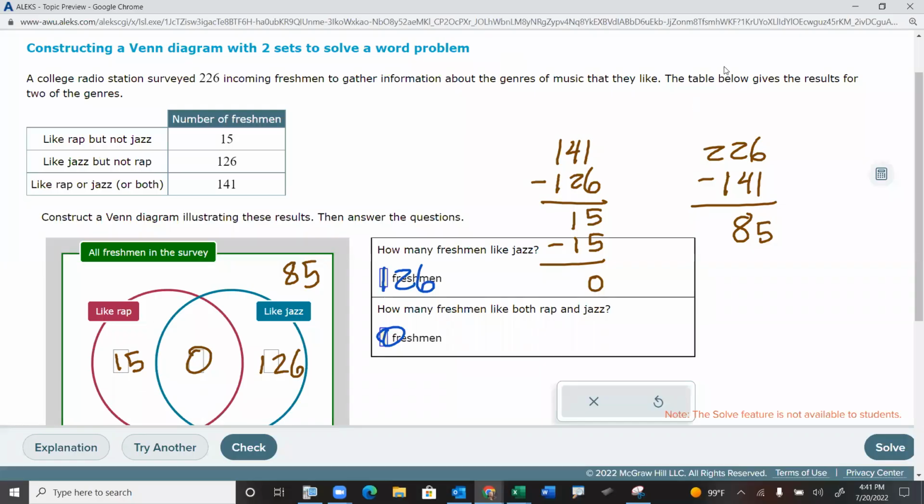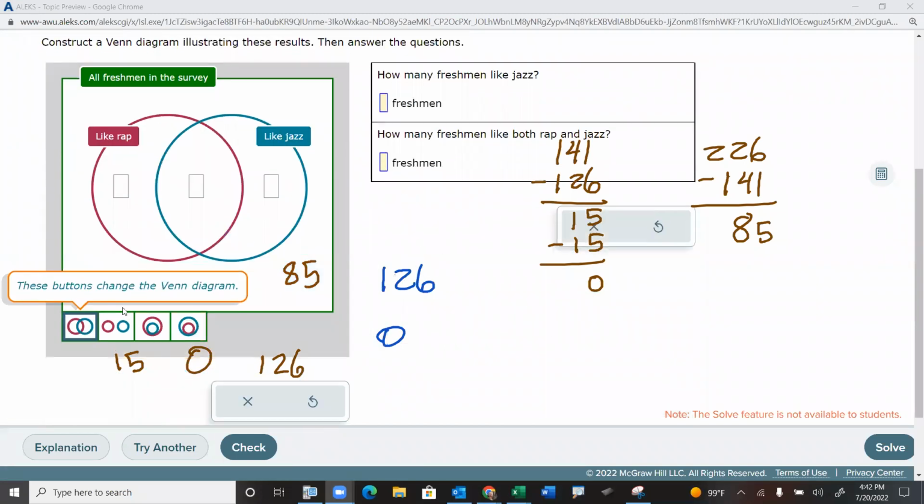Now, on this one, there's one more little thing that we need to do. We need to recognize that there's no overlap. What we have here can be considered correct, but Alex isn't going to care for that. They want you to be a little more specific. So once again, like we saw earlier in this video, because there's no overlap, we are going to need to change what type of picture we use.